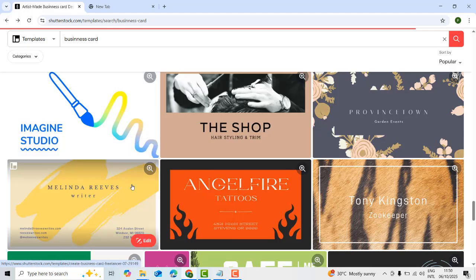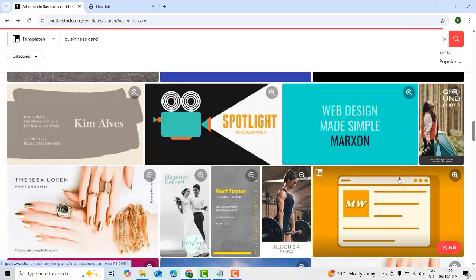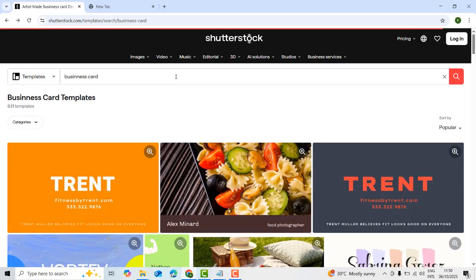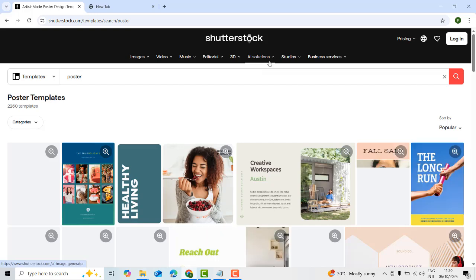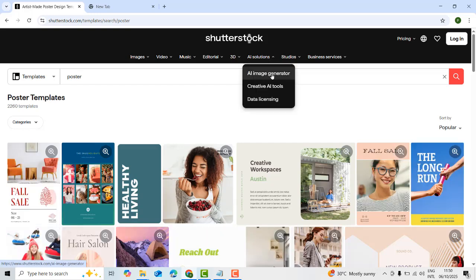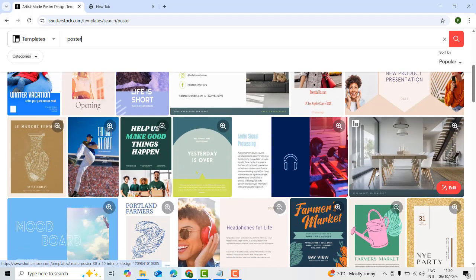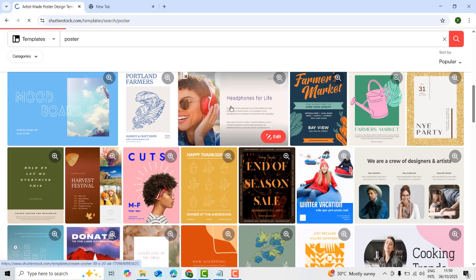So these are the visiting cards you will be able to upload to Shutterstock, and you will be able to make money. You can also add posters. These are basic graphic designing. Now you can see the simple poster designs. These are simple posters.